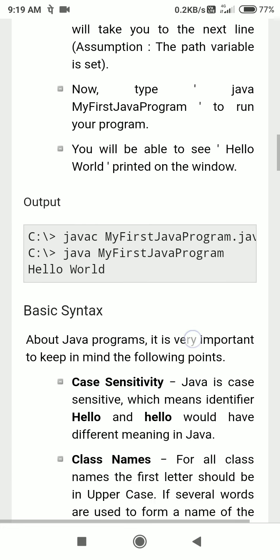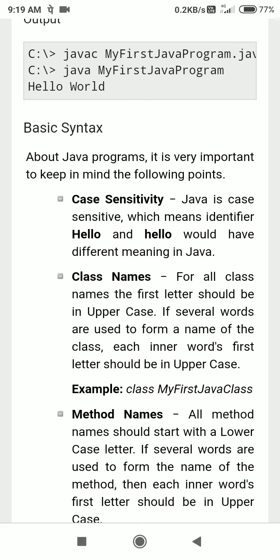Output: hello world. So Java has case sensitivity. Even C language has case sensitivity. What does case sensitivity mean? If you write something in uppercase and something in lowercase, it will be treated differently. So you have to be really careful while typing a Java program, because Java is a case sensitive language.